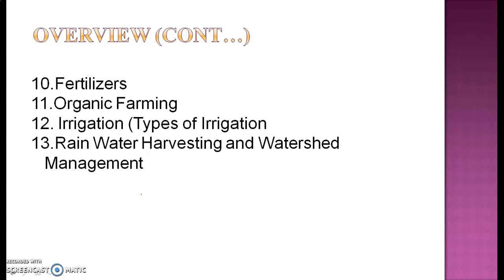Just to increase the water availability for agriculture, we also take initiatives like rainwater harvesting and watershed management. So we discuss these two important aspects.